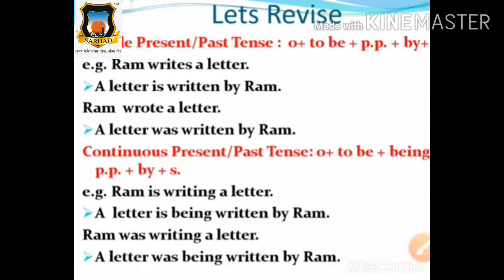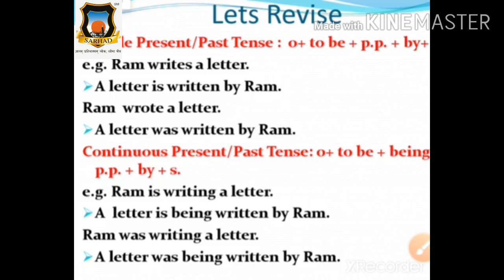Say it again. So this is the formula of continuous past tense.